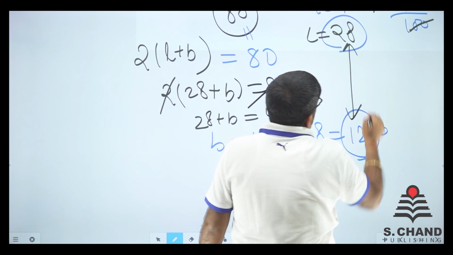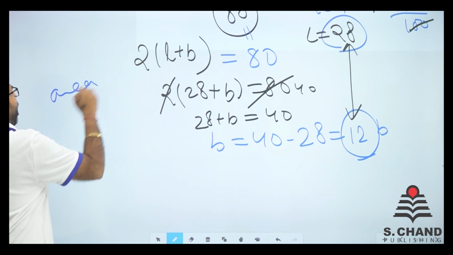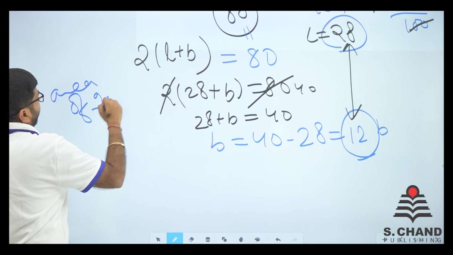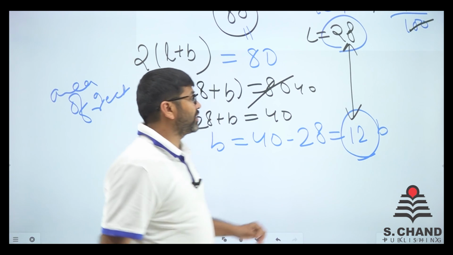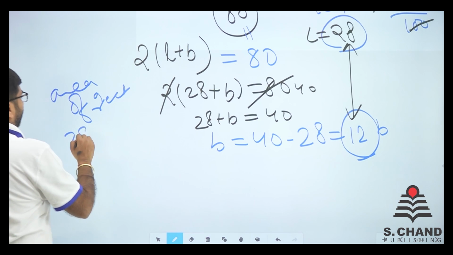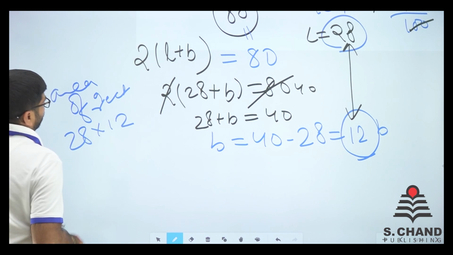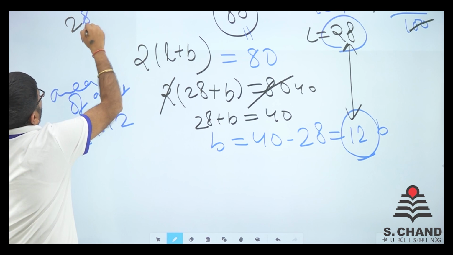So what is the area of the rectangle? We need to find the area of the rectangle. The area of a rectangle is length into breadth, so this is 28 into 12. Just calculate 28 into 12, a very simple calculation.